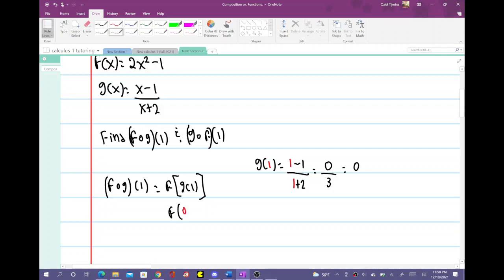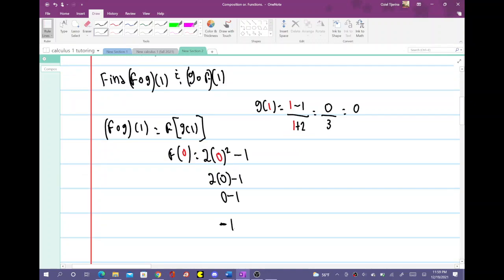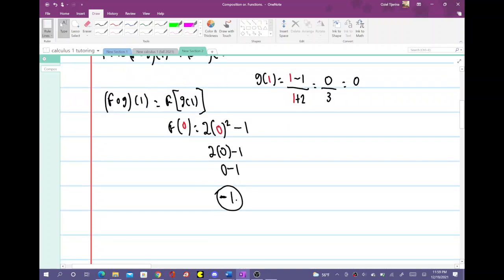Now we have to find f of 0. When we find f of 0, we have 2 times the quantity 0 squared minus 1. This is 2 times 0 minus 1, which is negative 1. So then f composed with g of 1 is equal to negative 1.